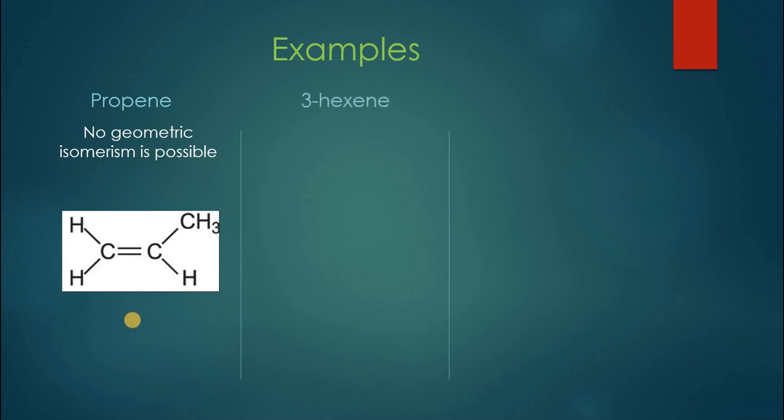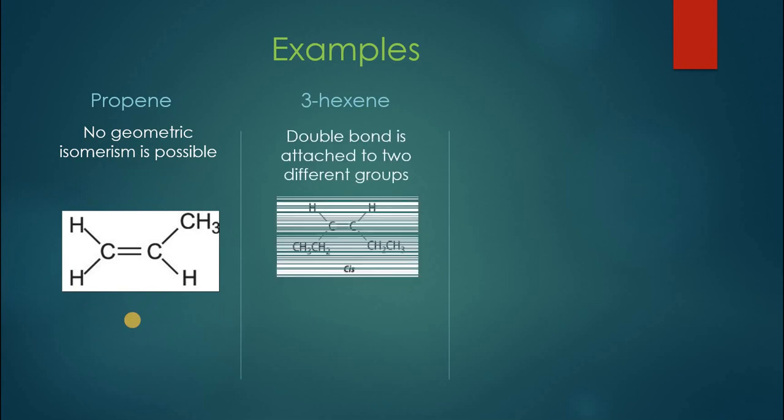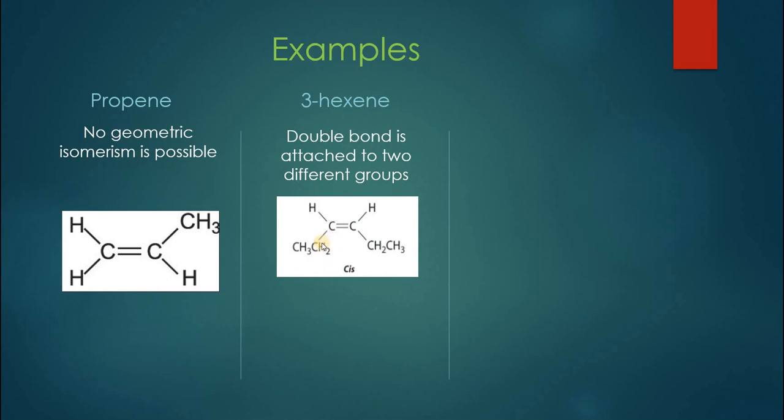Let's study some other compound, that is 3-hexene. The double bond is attached to two different groups, so geometric isomerism will be possible. This is the structure of 3-hexene, with carbons 1, 2, 3, 4, 5 and 6. At position 3 there is a double bond.